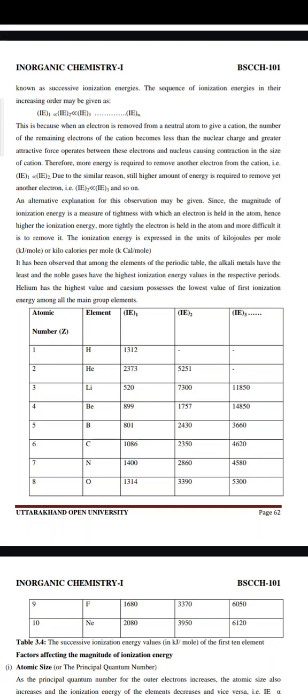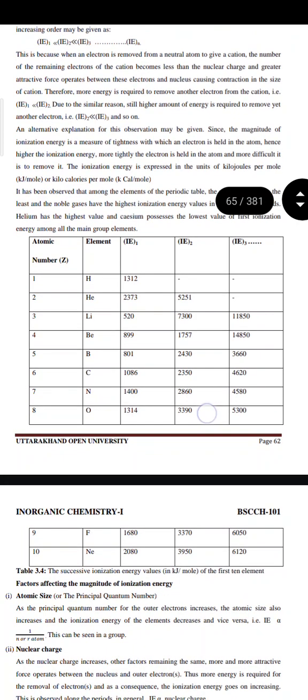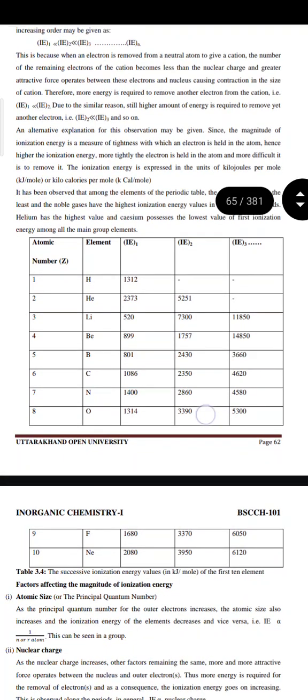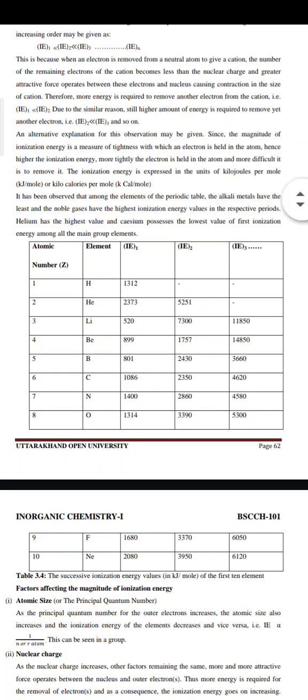An alternative explanation for the observation may be given: since the magnitude of ionization energy is a measure of tightness with which an electron is held in the atom, higher the ionization energy, more tightly the electron is held in the atom and more difficult it is to remove it. The ionization energy is expressed in the unit of kilojoules per mole or kilocalories per mole.